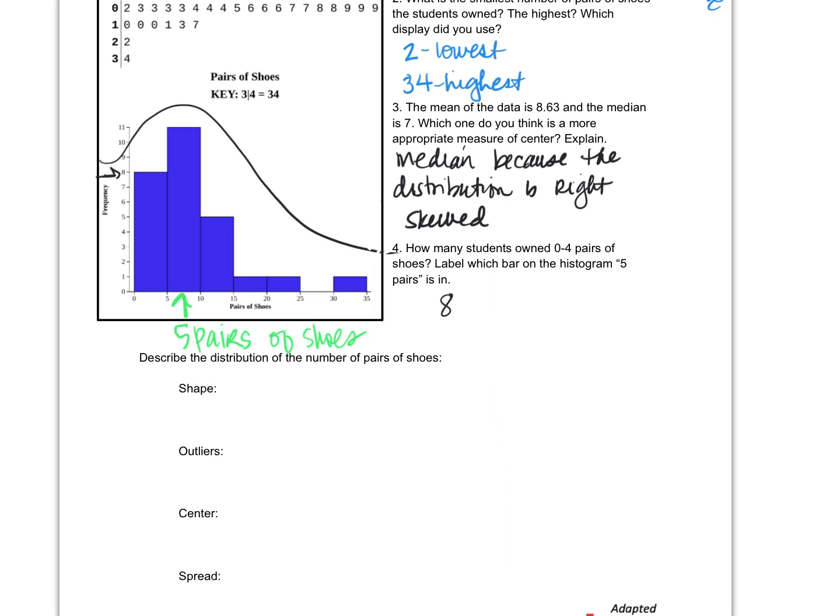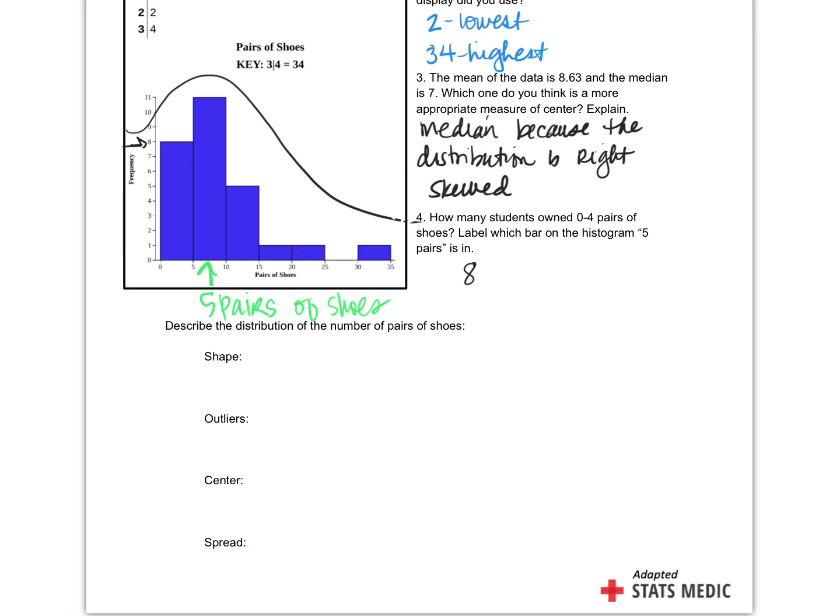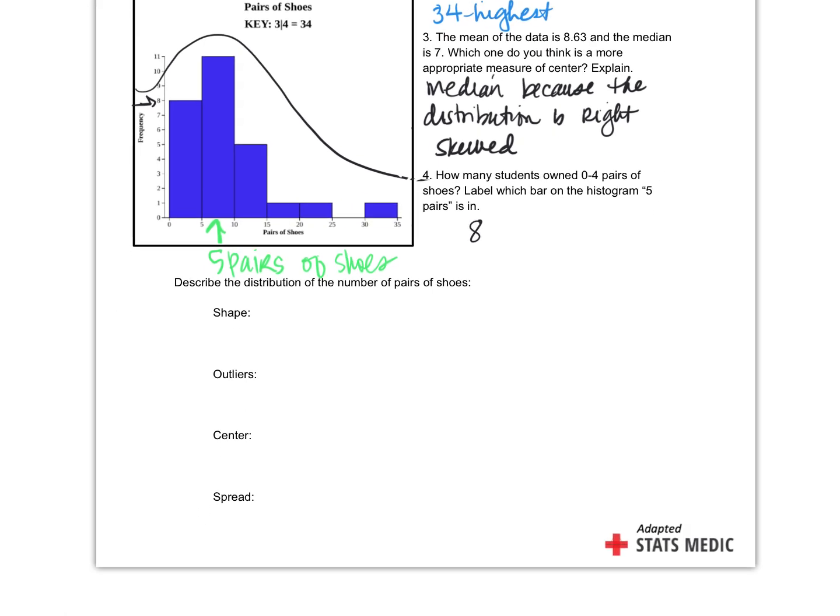Okay. Now to describe the distribution and the number of pairs of shoes. First thing we do is describe the shape. What shape did you just tell me it was? Right skewed. Outliers. Do we have any data points that we think might be outliers? 34, 22.